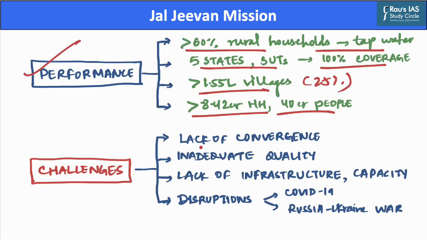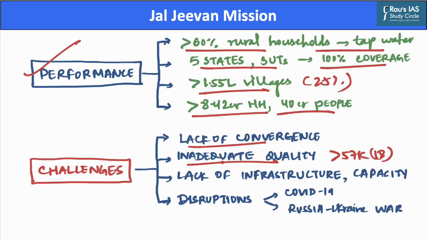The first challenge pertains to lack of convergence with other related schemes of water management, such as Atal Bhujal Yojana and National Aquifer Mapping and Management Program. Further, there is an inadequate focus on water quality because, as per an assessment of the Department of Water and Sanitation, as many as 57,000 households in rural areas of 18 states have access to contaminated water.